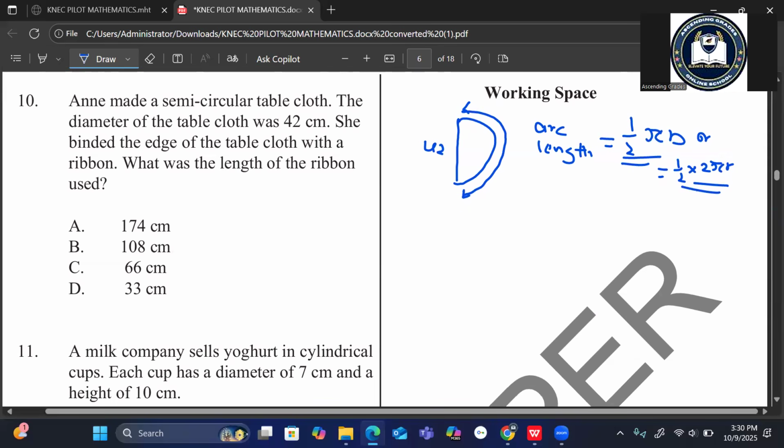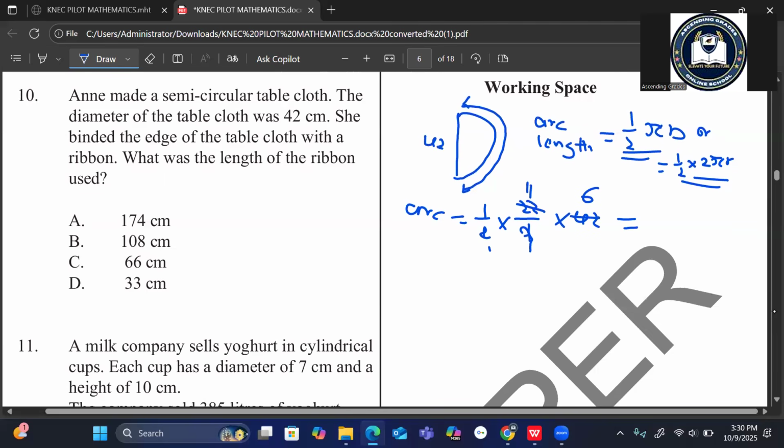Now the arc length is given by half times, using the first formula, pi, which is 22/7, times the diameter, which is 42. 42 divided by 7 is 6. Then 22 divided by 2 is 11. Multiplying 11 by 6 gives 66.